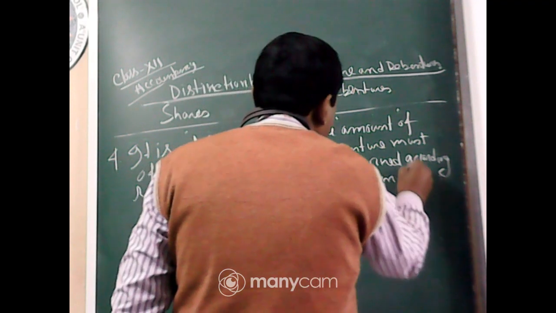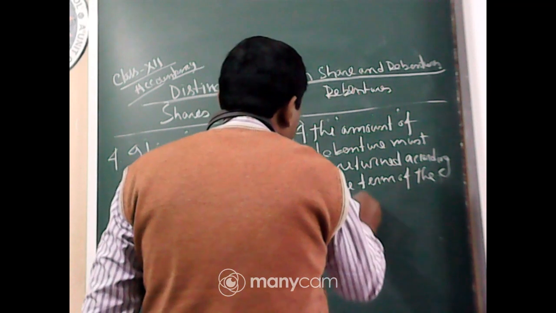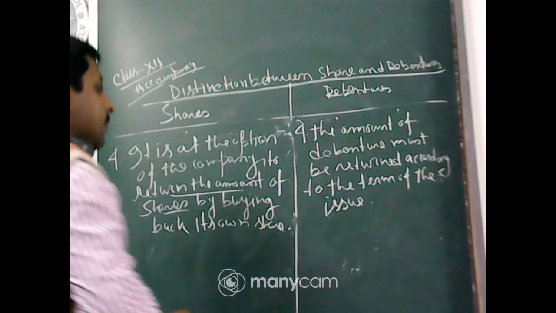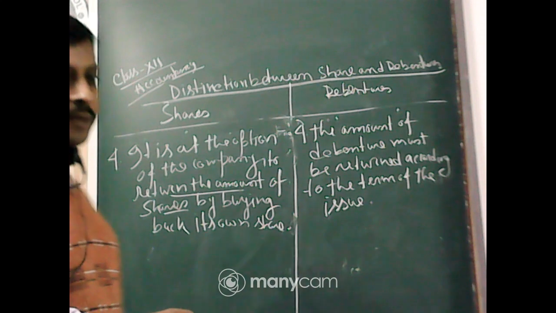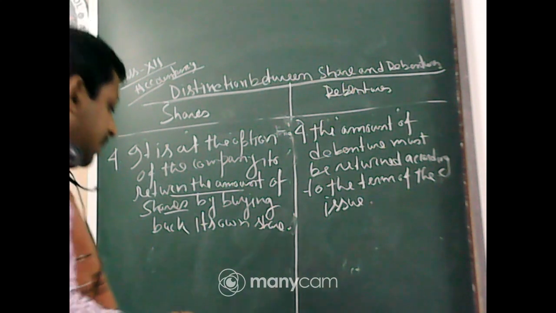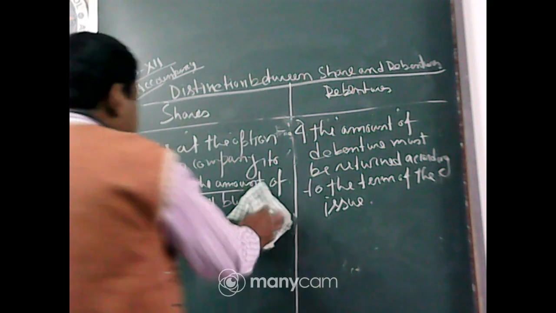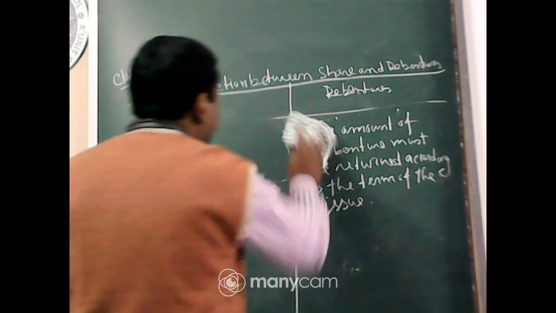The company has to pay the debenture value, the redemption value, that is the principal amount and interest at the specified term mentioned in the debenture certificate. There is no option to buy back debentures. Okay. Now, point number 5.